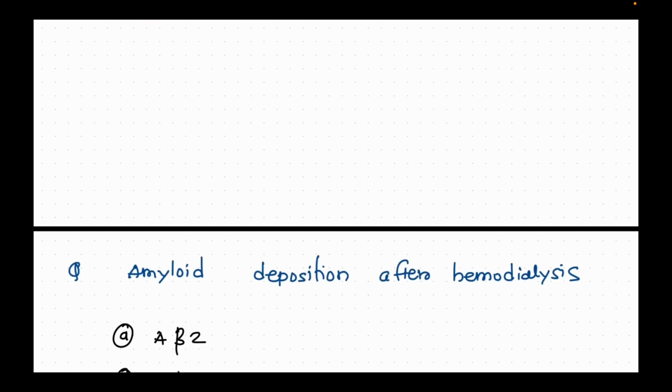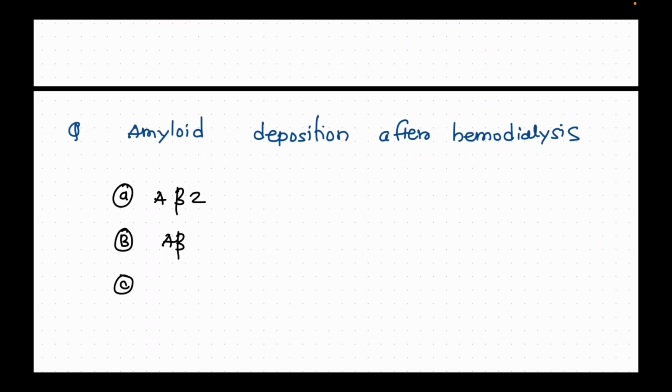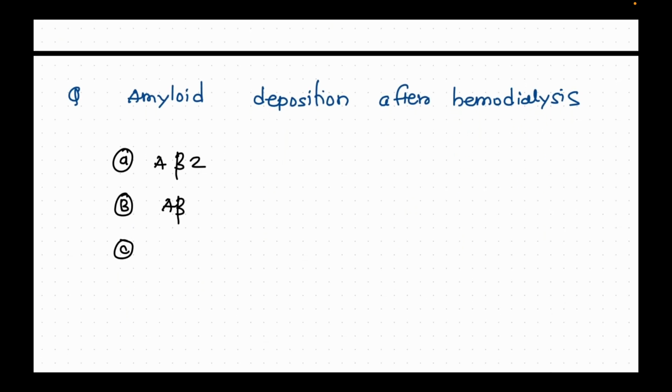Now the next question is: amyloid deposition after hemolysis is seen in, yes, A beta 2. And the other options are A beta and I don't know about the next two options there, but yes, the answer is A beta 2.